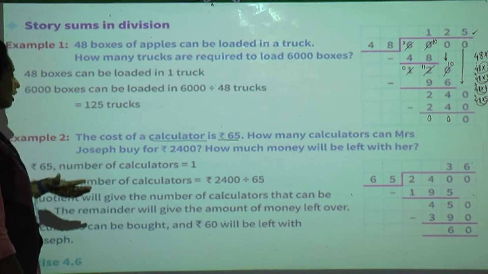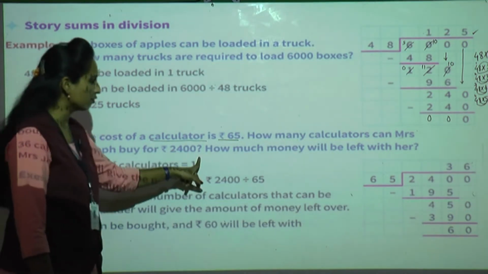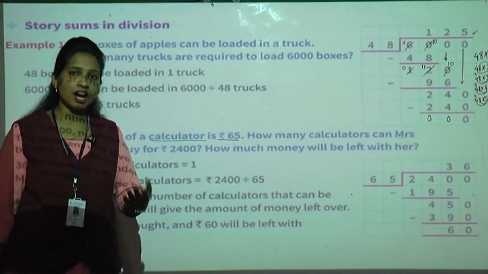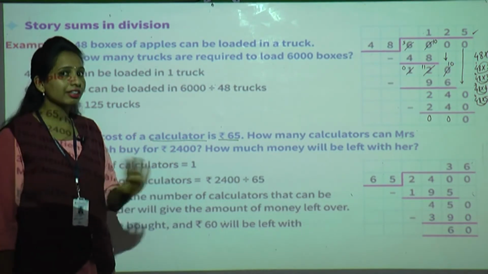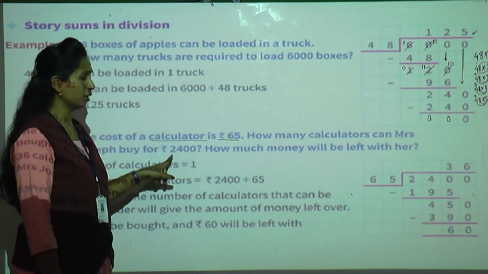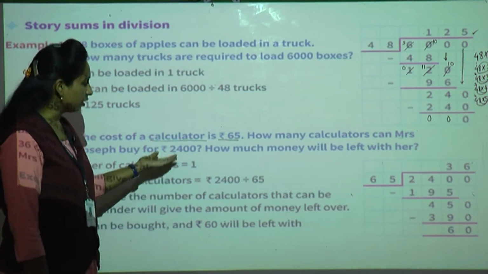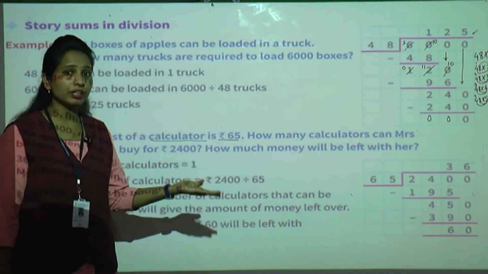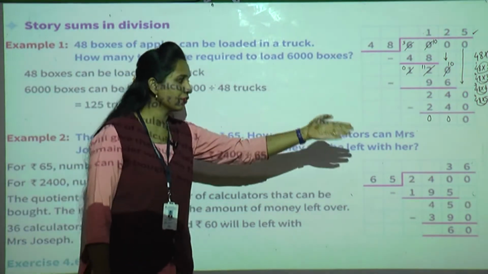Okay, how many calculators can Mrs. Joseph buy for 2,400? The number of calculators is not given, so they have given the cost, isn't it? 2,400. Now what do we have to do? In 2,400, how many calculators can come? We have to find out, and how much money will be left with her.